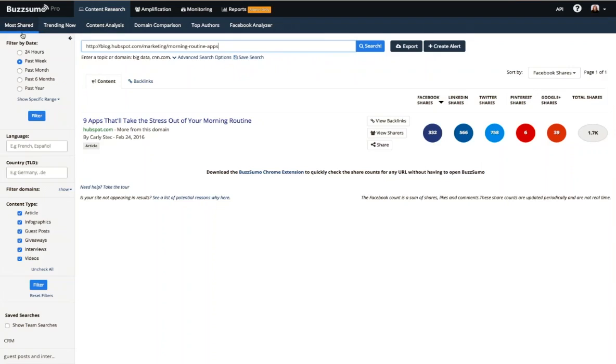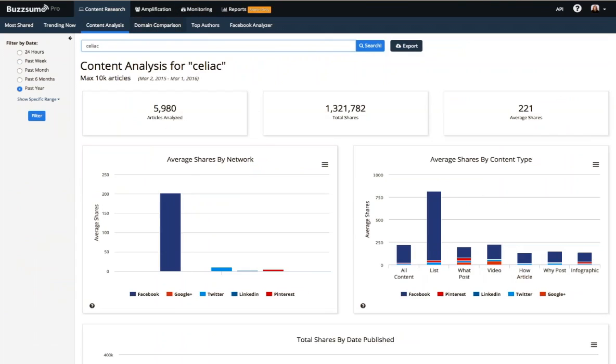These two also share a methodology in that when we are looking for a search term that you enter, like quiz or e-learning or data, we're looking for that search term in either the title or the topic of the content. So in these two parts of BuzzSumo, we're not searching for your keywords in the text of articles. We change that up a little bit when you get to the monitoring section, but I'll tell you about that in just a moment. So this is an example of a content analysis report for the word celiac.